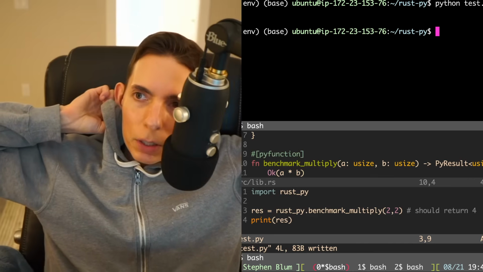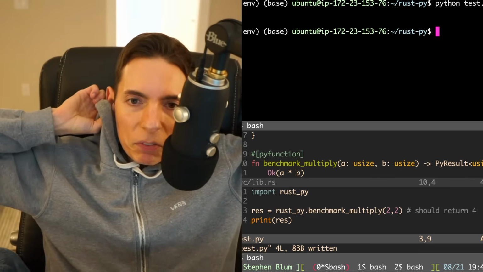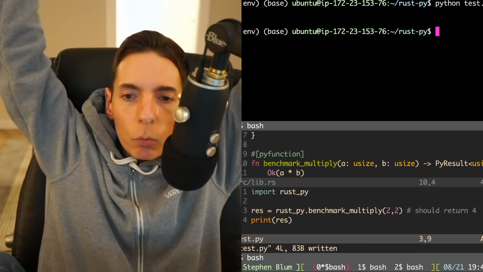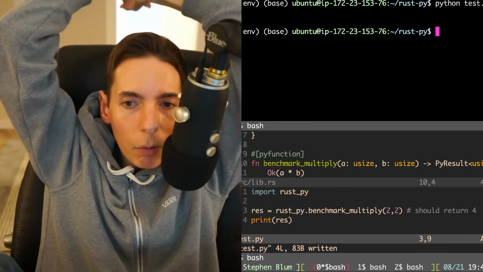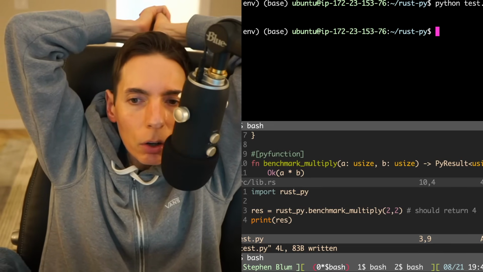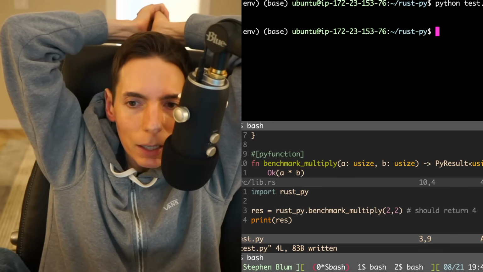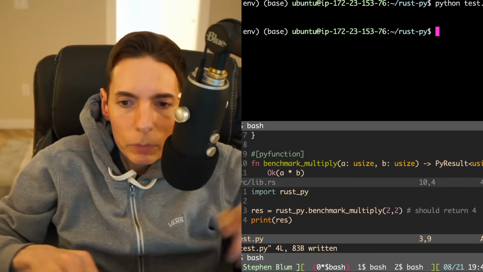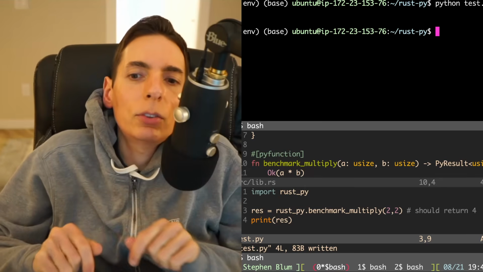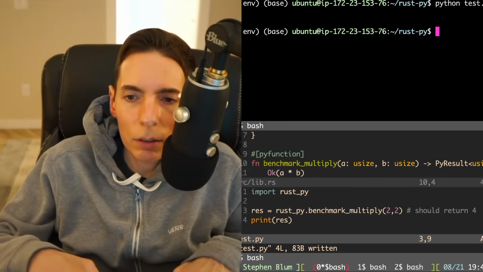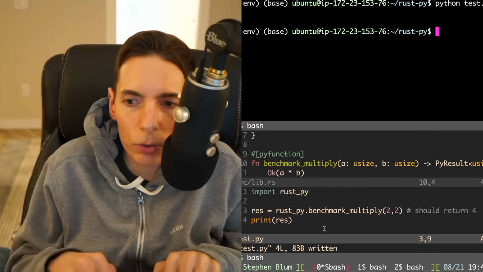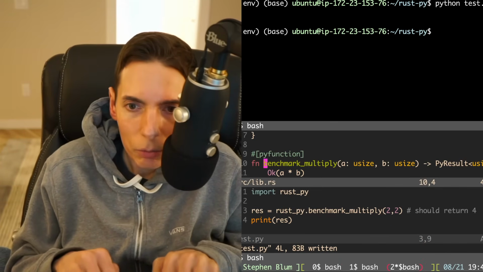I want to benchmark it in two ways. We have 16 minutes left. We can benchmark it in two ways. One, I want to see how fast it is to call a Python multiply and how fast it is to call a benchmark multiply from Rust. And then I want to see how fast it is to do a for loop to multiply some numbers inside of Rust and then over here as well. But we'll see how far we get.